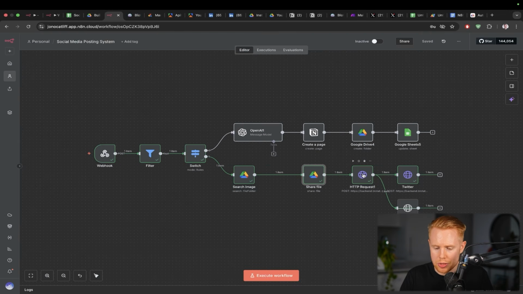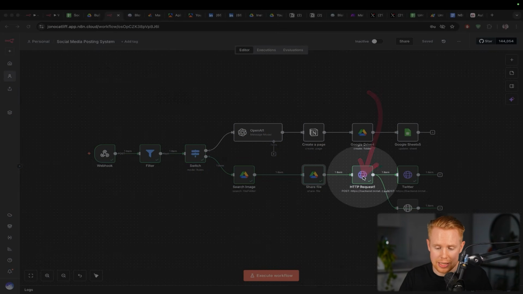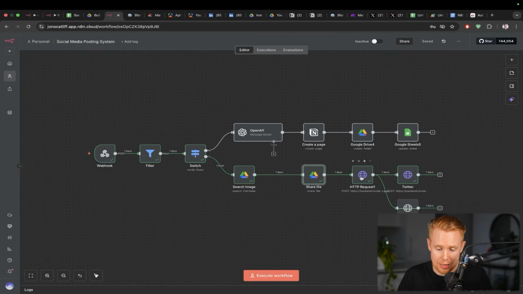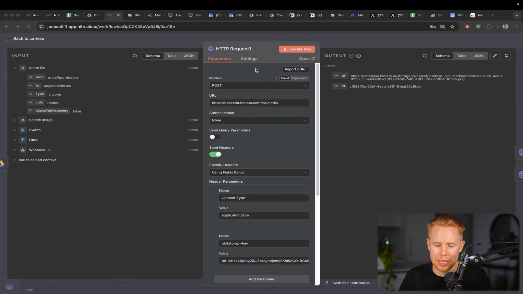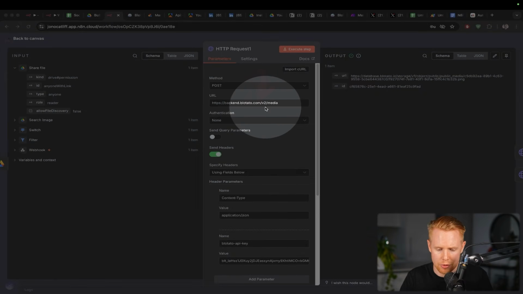Now, I'm just going to breeze over these HTTP requests just because I don't want to get bogged down in the nitty-gritty detail, but essentially, all of these are HTTP requests. The only difference is that these are built out by the n8n developers, and the n8n team hasn't developed something for Blotato, so we actually have to go in and build this whole integration ourselves manually. So I got this from their API documentation. You could browse through that and find this, but I just made this as quickly as possible. You can download the free blueprints below.